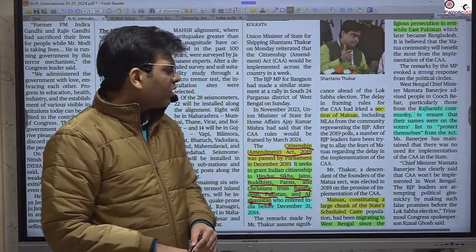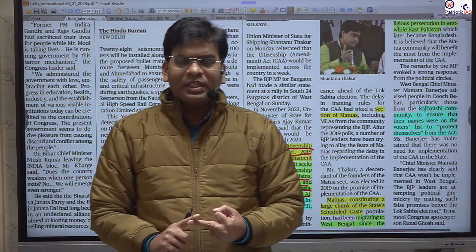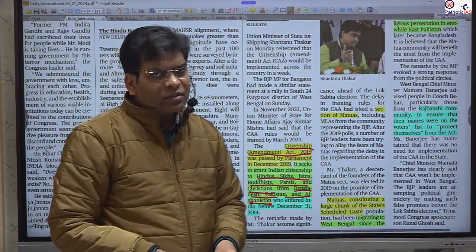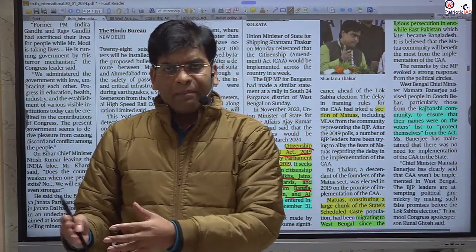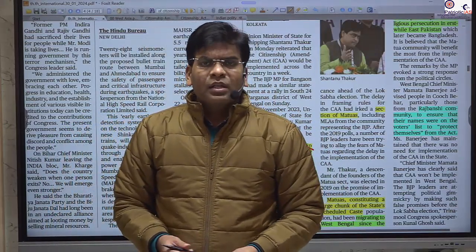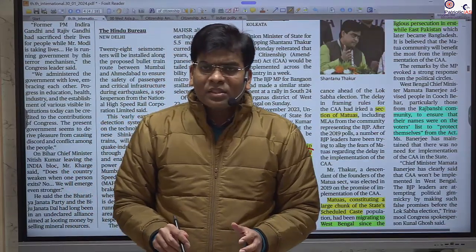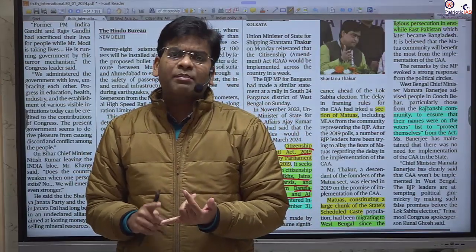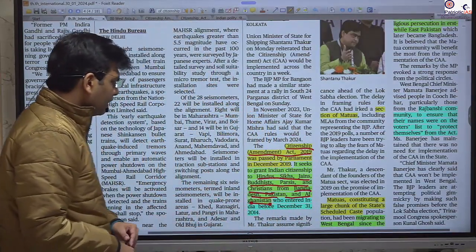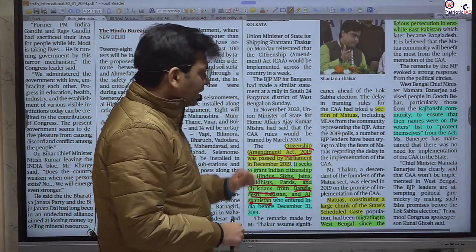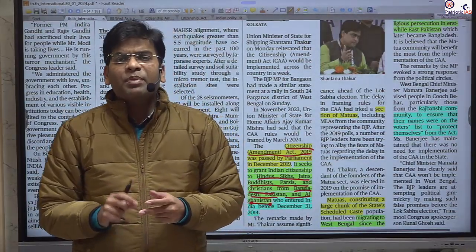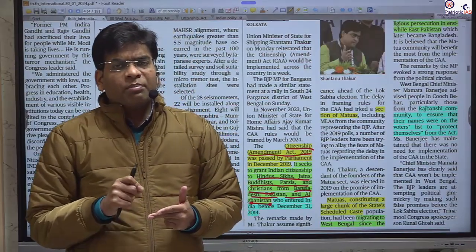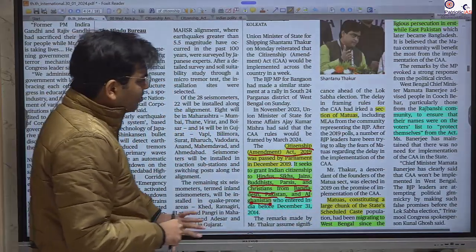But the counter argument is that even people from the Muslim community in these countries are facing persecution. For example, we have seen the Rohingyas, who are based in Myanmar but also belong to Bangladesh as well. Leave the Rohingyas aside. There are the Ahmadiya communities, Sohrawardi communities. So all these communities within the Muslim sects are persecuted by the states. That is the logic, that you should not discriminate on the basis of religion. You should provide it on the basis of persecution. If in reality some community, even if it is Muslim, is being persecuted, you should provide. So this is the main tussle that is going on.